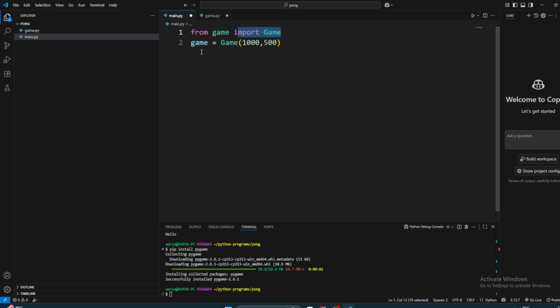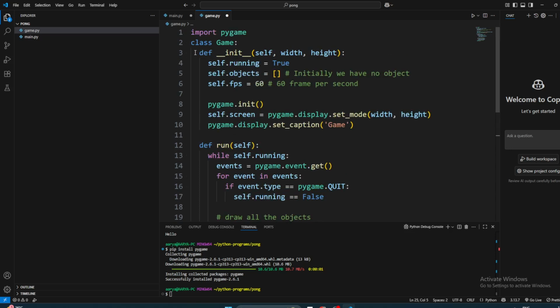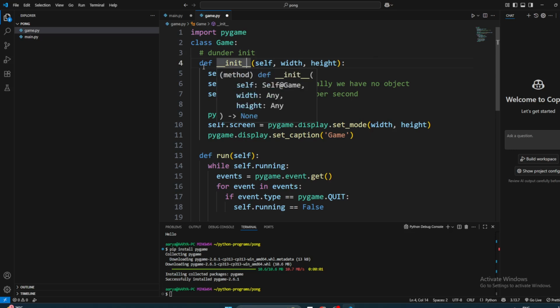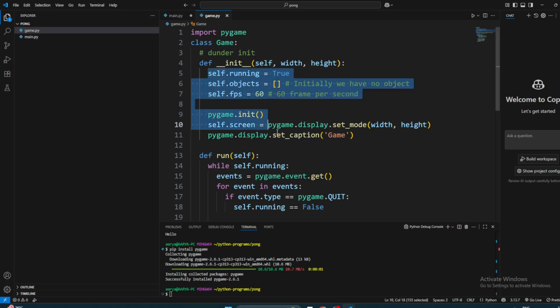Okay. So we imported the game. Now what do we want to do? When we run this game, what will it do? It will run this init method. This is called dunder init, double underscore. They call it dunder init because there are two double underscores first, and then two double underscores afterwards. So it will call this method, and it will do whatever is written here.